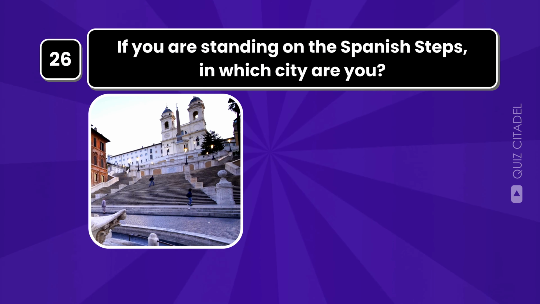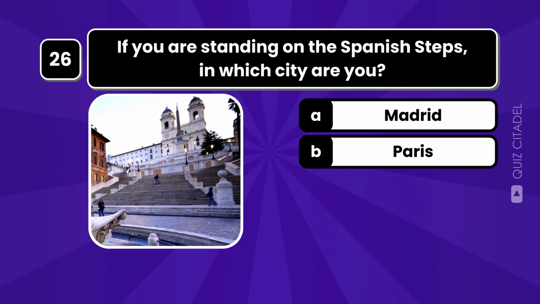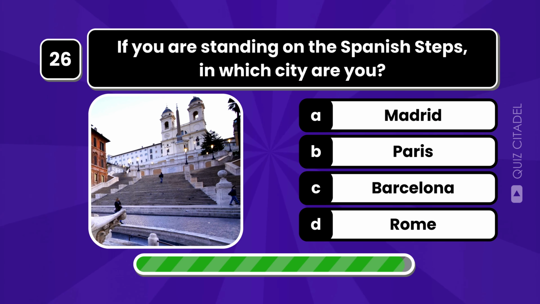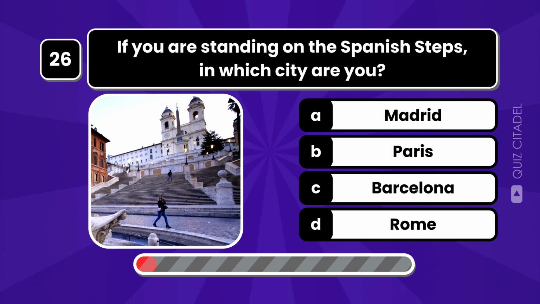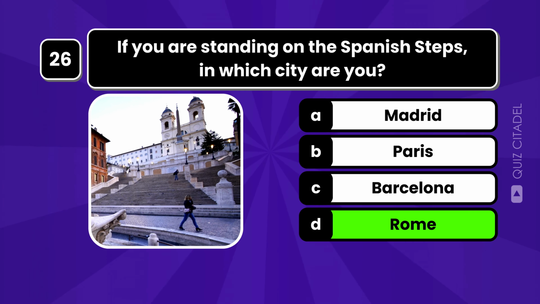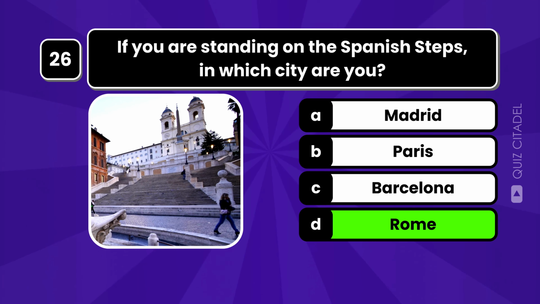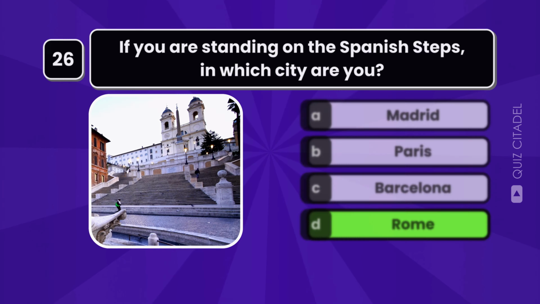If you are standing on the Spanish Steps, in which city are you? If you're standing on the Spanish Steps, you're in Rome, Italy. These famous steps lead up to the Trinità dei Monti Church.